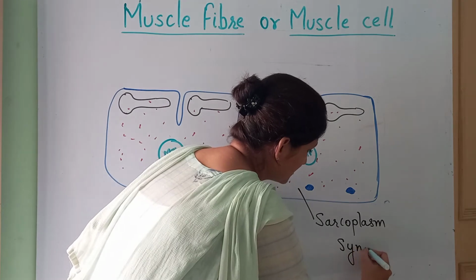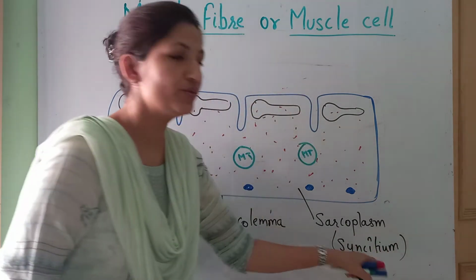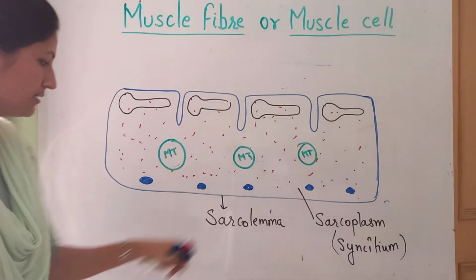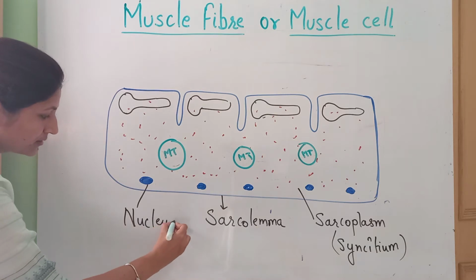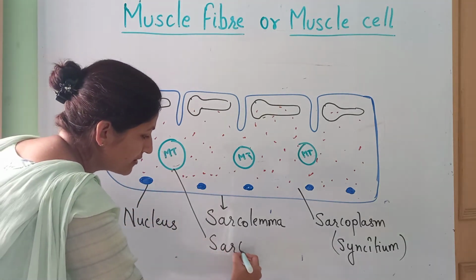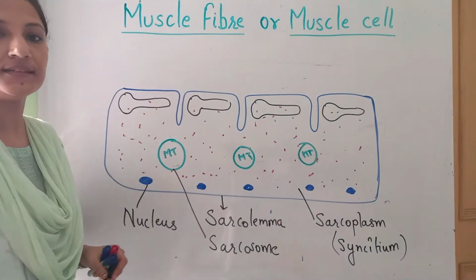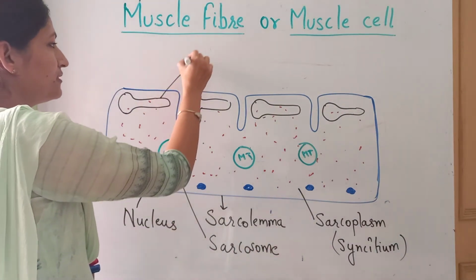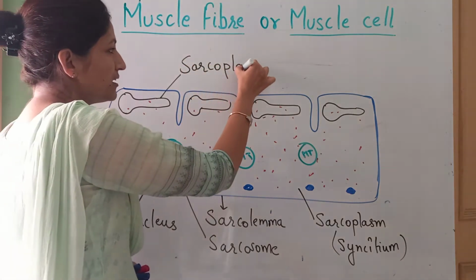Syncytium. That is multinucleated, as you can see. Okay, this is the nucleus. This is the mitochondria, sarcosome, and the endoplasmic reticulum. The term is sarcoplasmic reticulum.